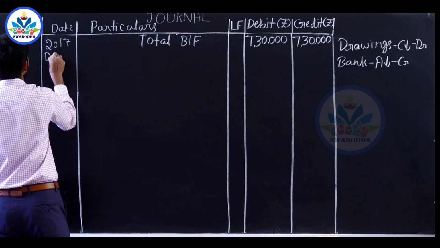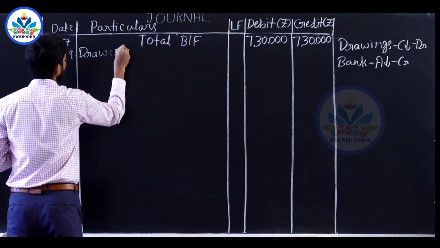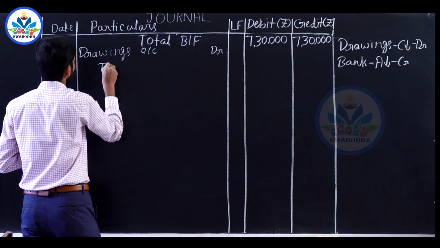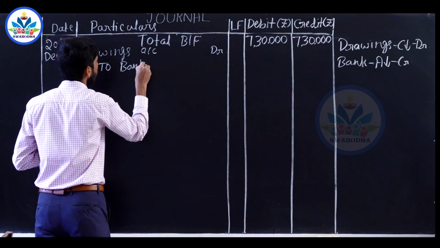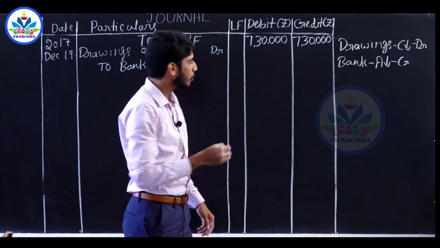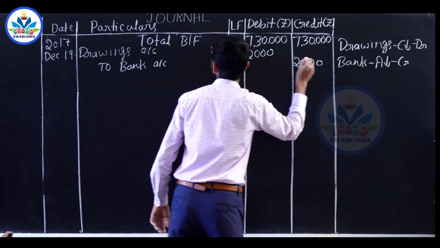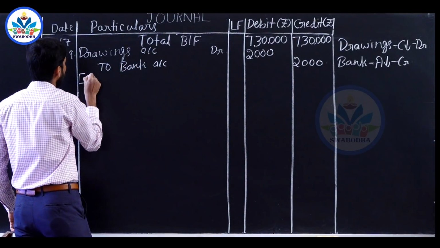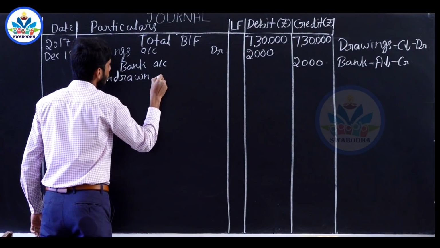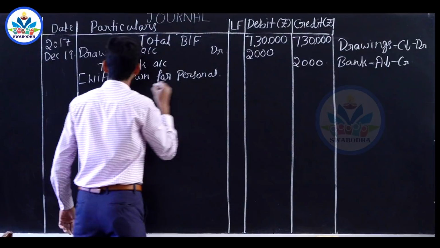The journal entry will be drawings account debited to bank account. 2017 December 19th. Entry will be drawings account debited to bank account. Amount of drawings is 2,000. Narration: withdrawn for personal use.